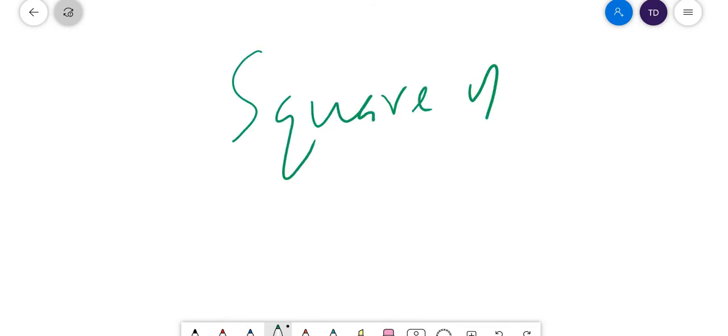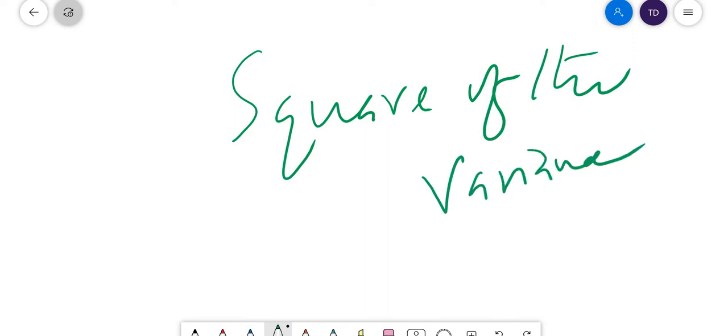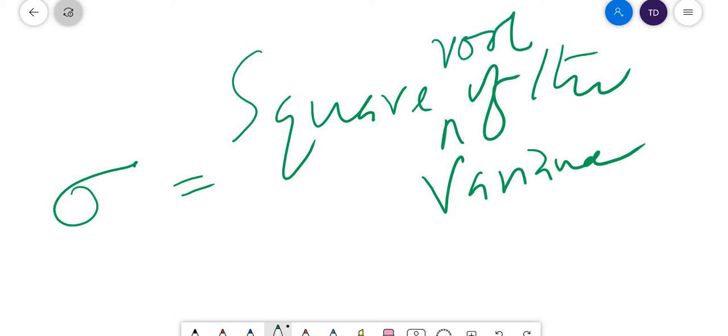Standard deviation is denoted by the letter sigma, and it is the square root of the variance. Sorry, I said square earlier. It is the square root of the variance. So standard deviation is the square root of the variance.